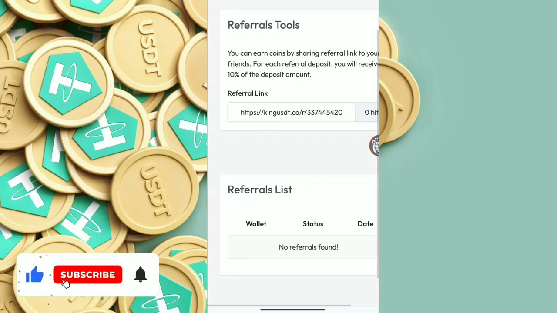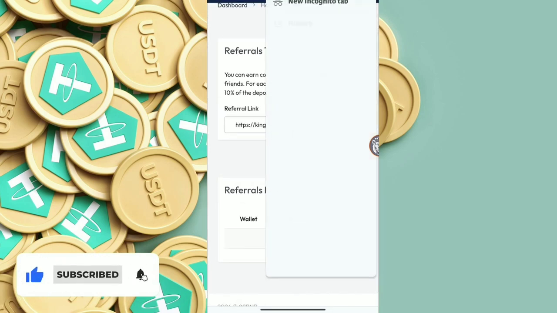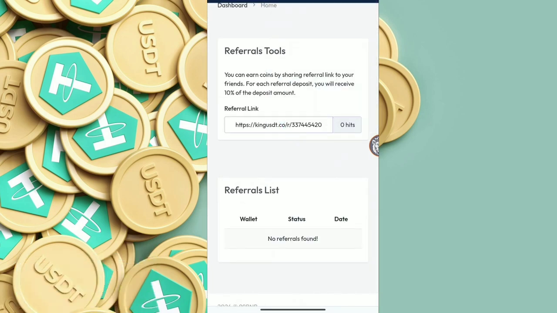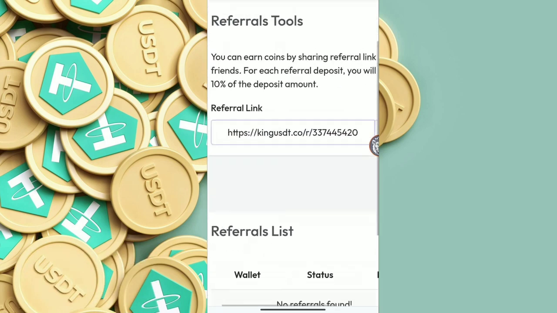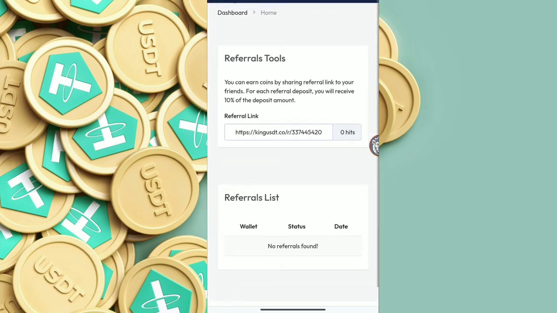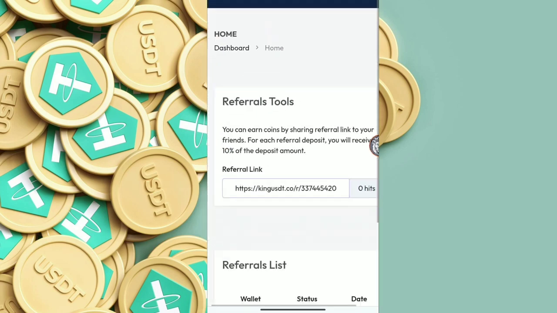Simply you can check this out, and you just have to click on this link and you can copy it from here. Okay, let me copy it, and if I share this link with you guys and you deposit, I will receive 10% of your deposit amount.